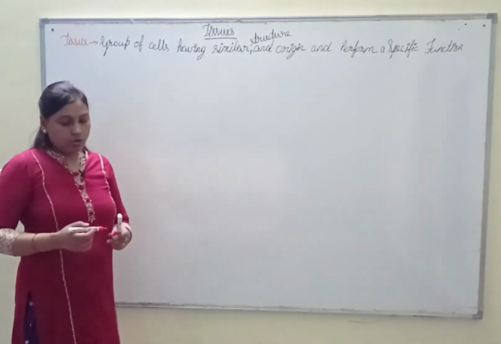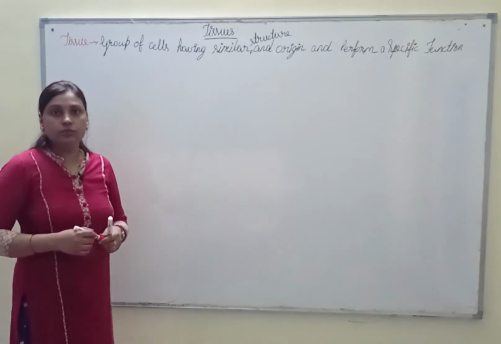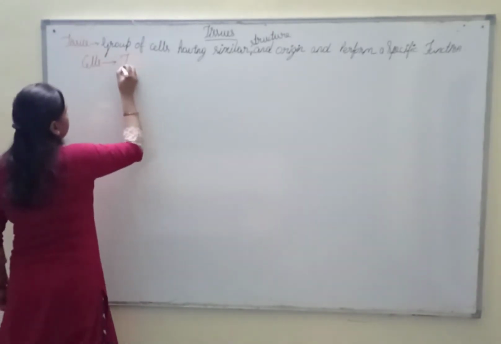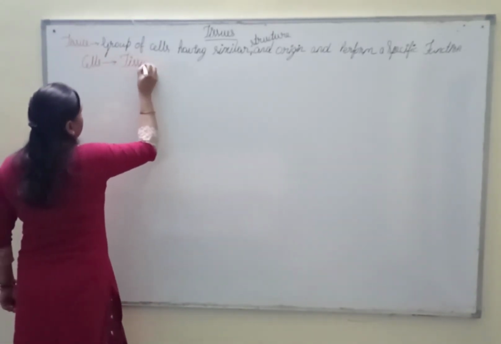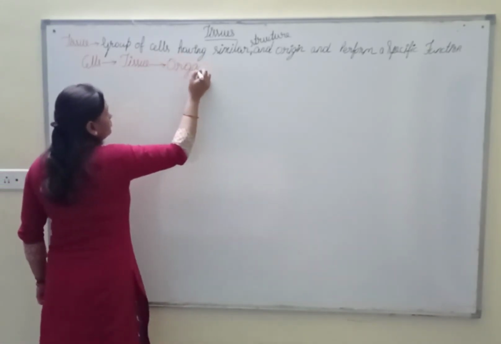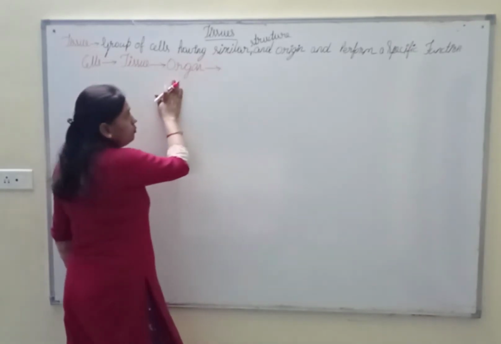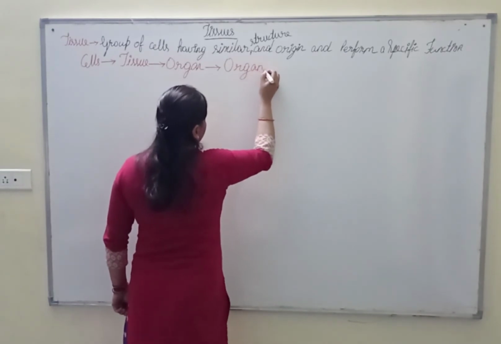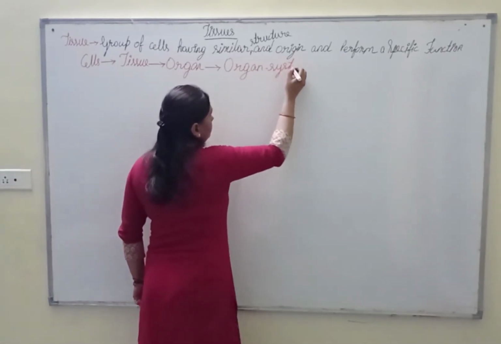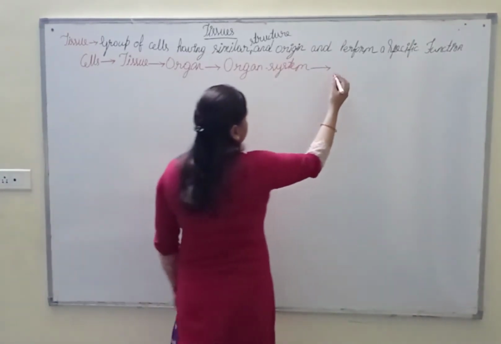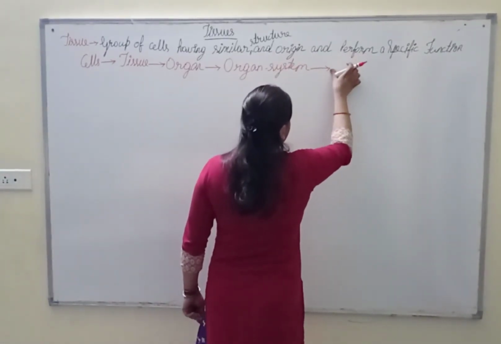Well, whenever we talk about the structural organization of an individual, they are made of groups of cells. These groups of cells give tissues. These groups of tissues combine to form organs. These groups of organs combine to give organ systems, and these organ systems give rise to an organism.